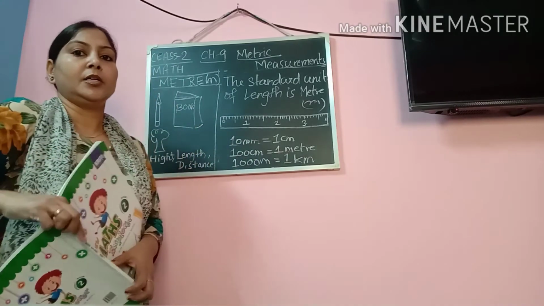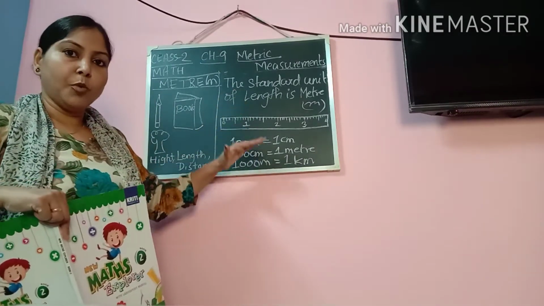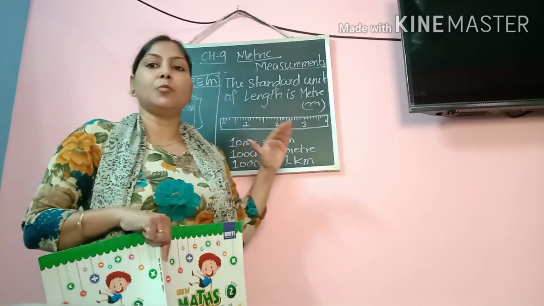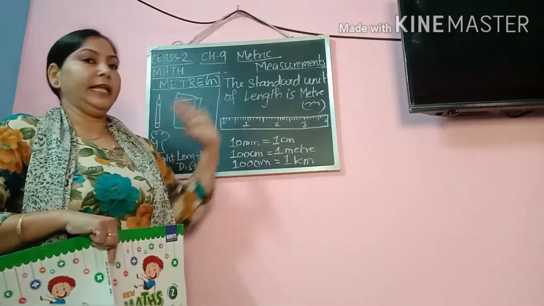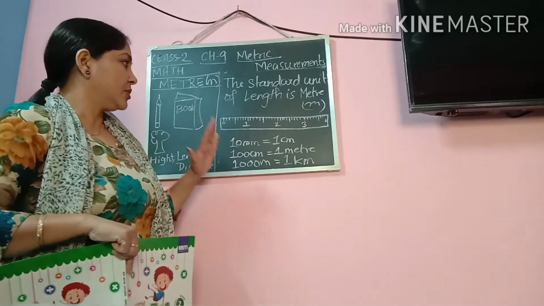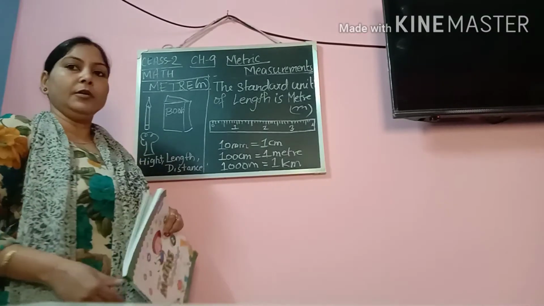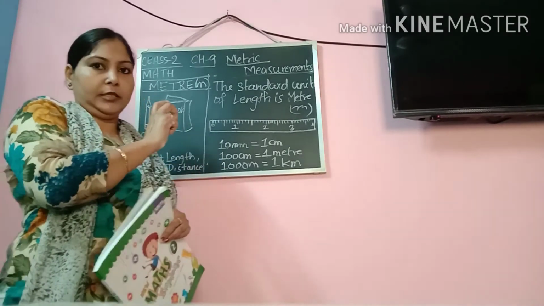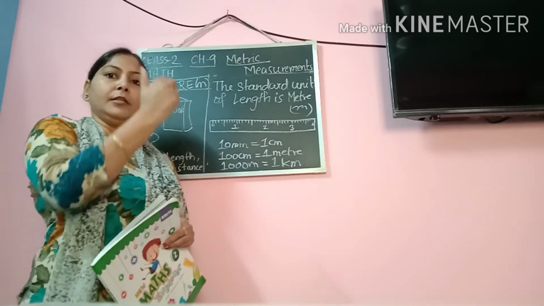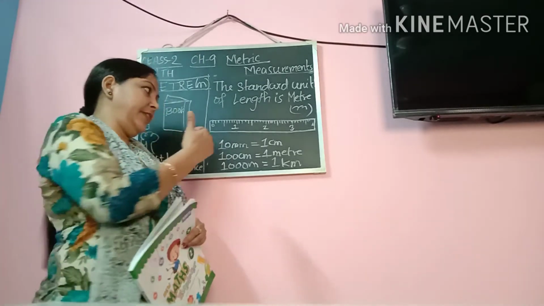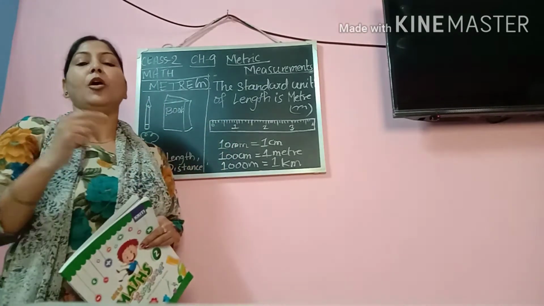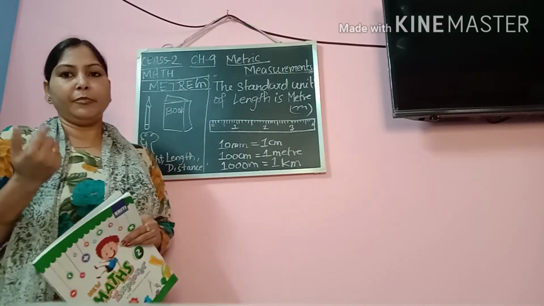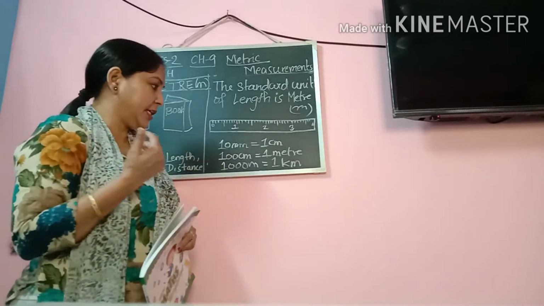Okay. So these are the smaller and bigger units of what? These are the smaller and bigger units of length. So here what we have learned? We have learned the measure of length and the smaller and bigger units of length. The smallest unit of length is millimeter, and the biggest unit of length is kilometer.